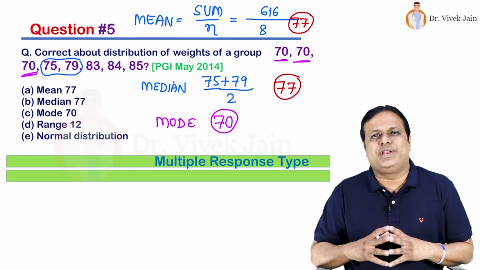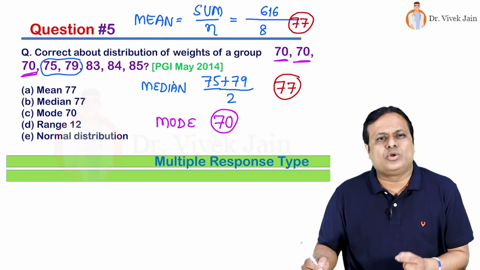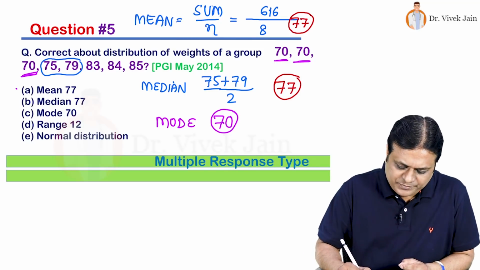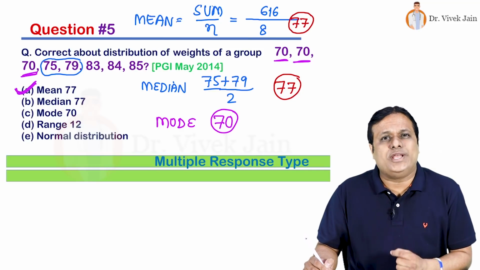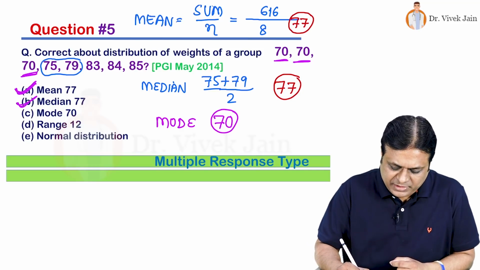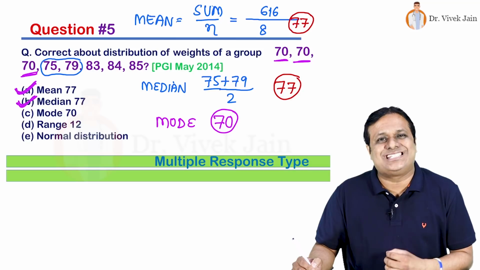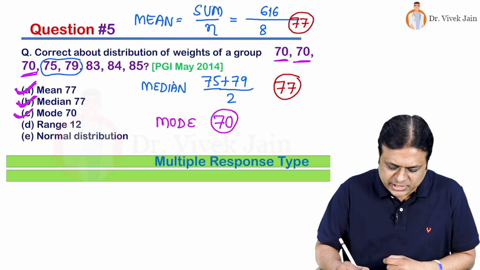So now you just have to read the question choice by choice. Let us look at choice A. Mean is 77. This is correct. Look at choice B. Median is 77. Even this is correct. Look at choice C. Mode is 70. Even this is correct.